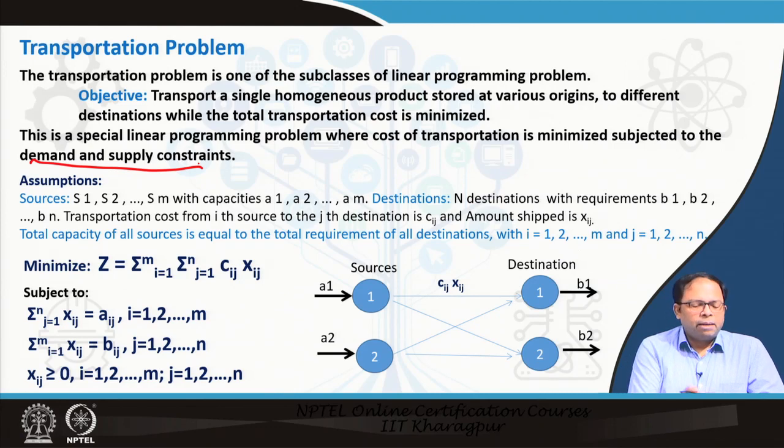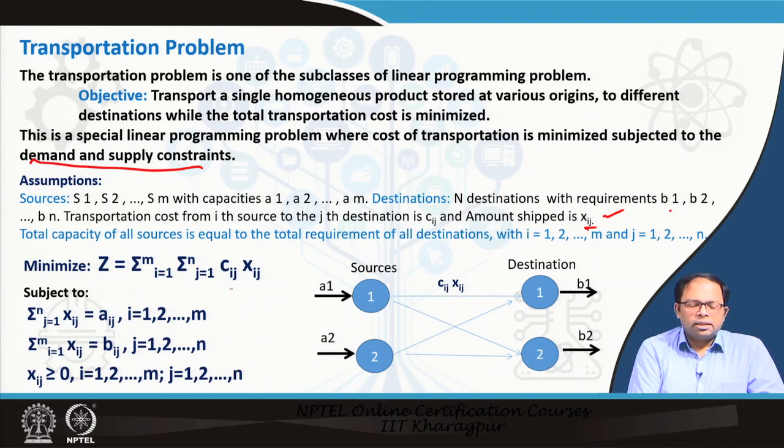And so some assumptions. Sources S1, S2, ..., Sm with capacity A1, A2, ..., Am, like we have discussed in the transshipment problem. Destinations, there are n destinations with requirements B1, B2, ..., Bn. Transportation cost from the ith source to the jth destination is Cij, and the amount shipped is Xij. So, this is the amount shipped, and Cij is the cost of that particular distance or impedance between the source and the destination.